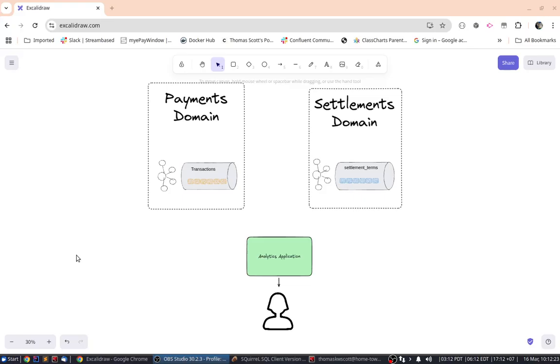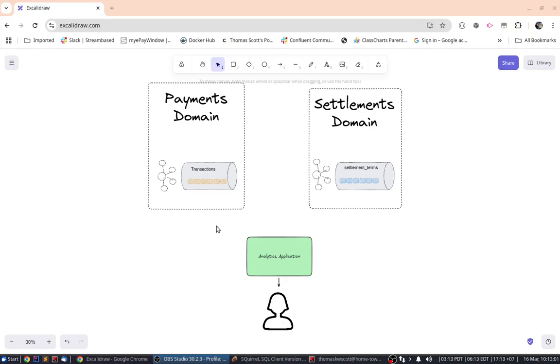To satisfy this, we have a payments domain, and this payments domain is responsible for recording details of every single transaction that happens within one of the stores. If I was to buy an item from a store, it will generate a message that will go on the transactions topic. Now, typically with these kind of marketplaces, it's not usual for us to settle the amount of the transaction with the customer immediately after a customer has bought from the store. Instead, we will aggregate these transactions and settle at some future date, be it daily, weekly, monthly.